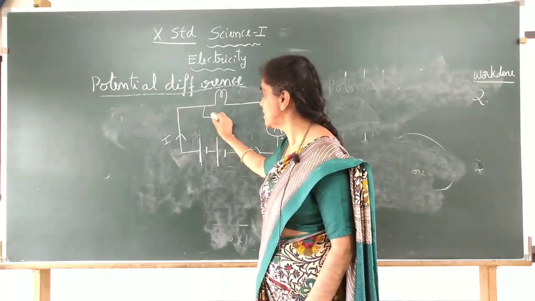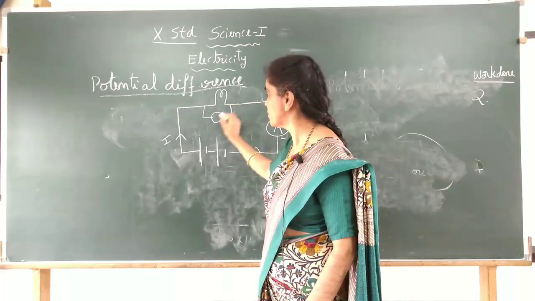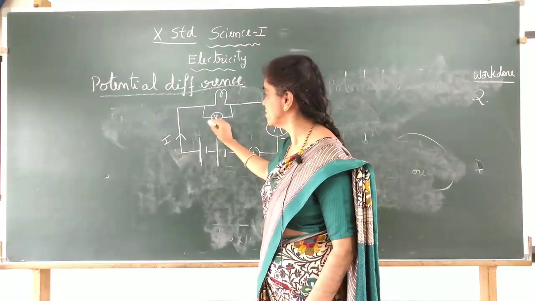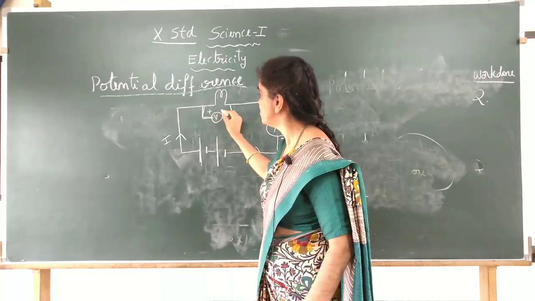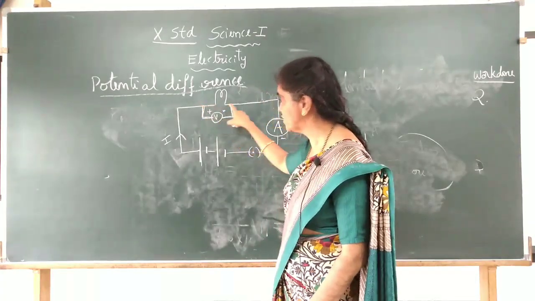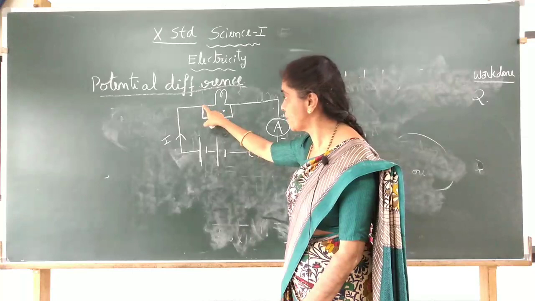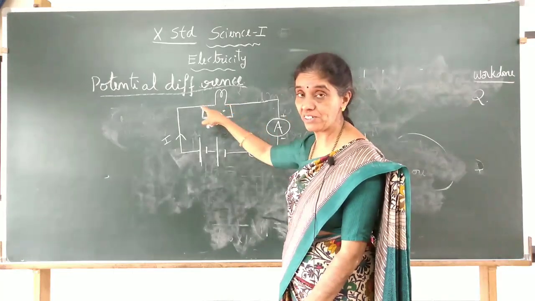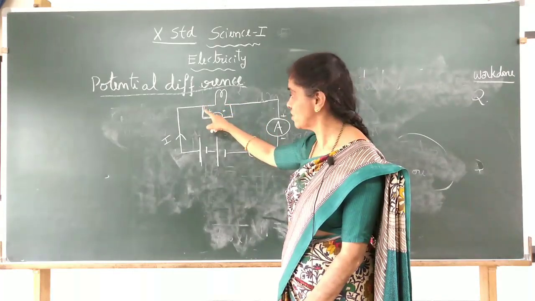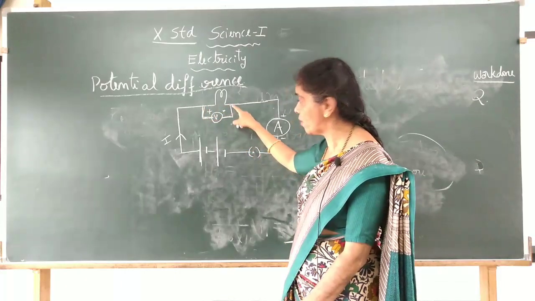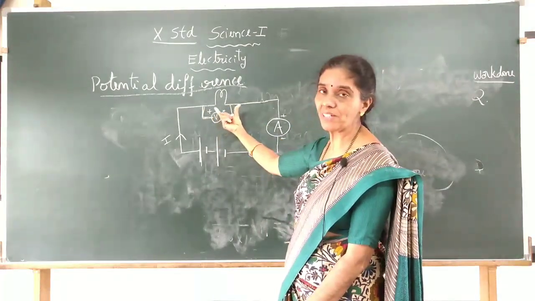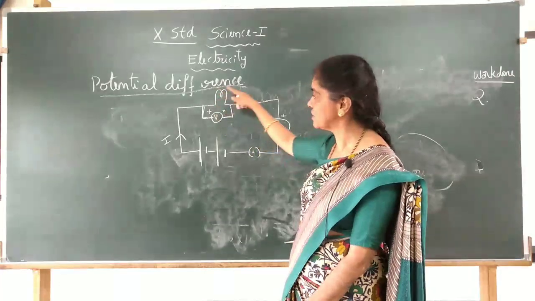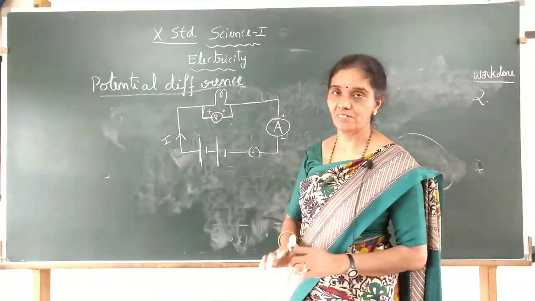They will connect it across like this way. The symbol is V, because at the 2 points you want to measure, from here to here, what is the potential difference? So you connect it in parallel to the points where you want to find the potential difference.